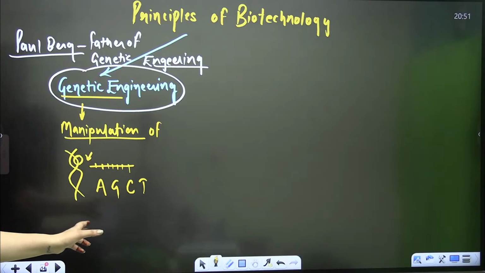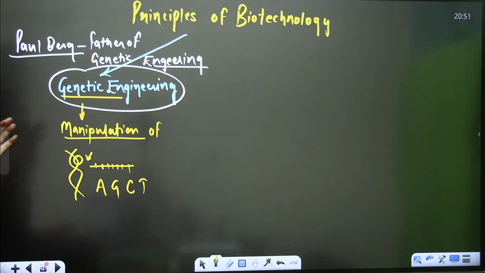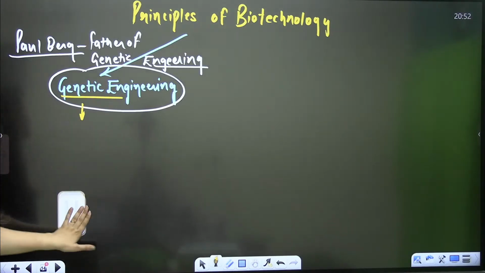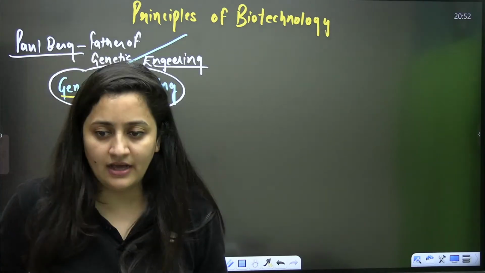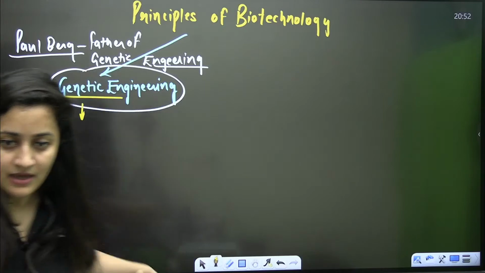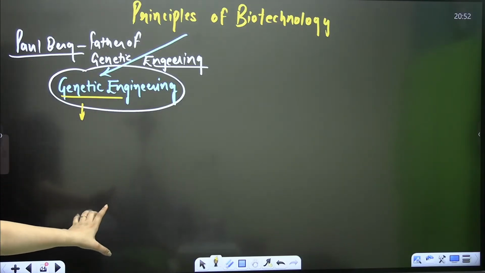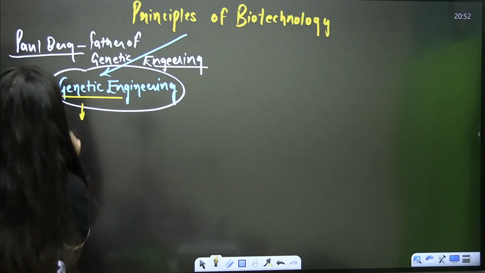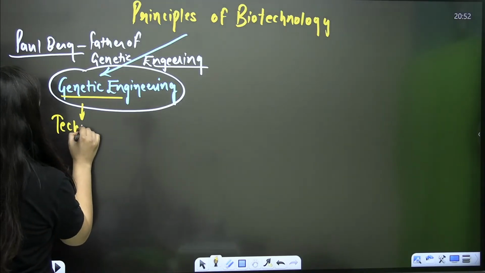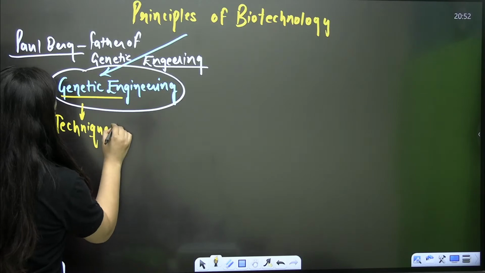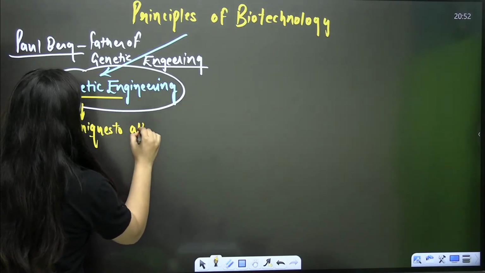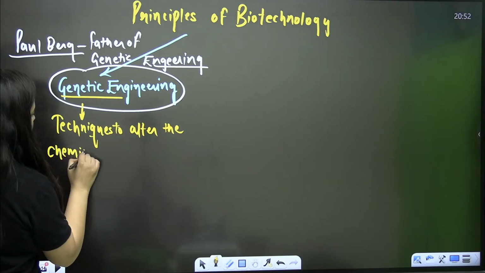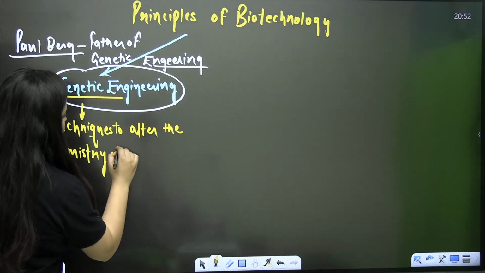So when it comes to genetic engineering, it includes techniques to alter the chemistry of DNA and RNA. This is the language of NCERT, right? What is happening in genetic engineering? It includes the techniques to alter the chemistry of genetic material.